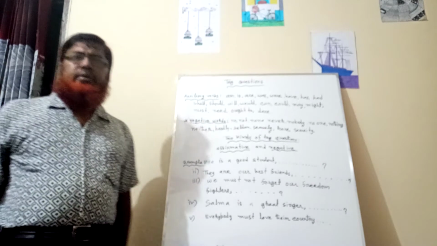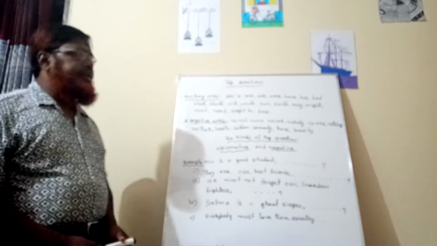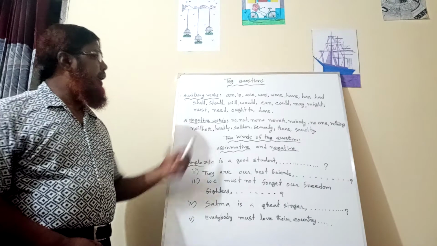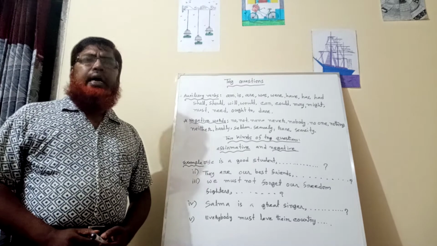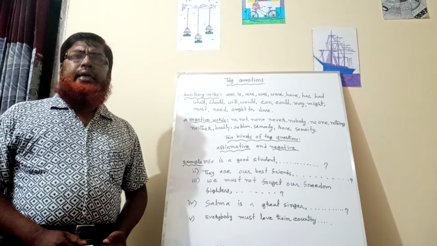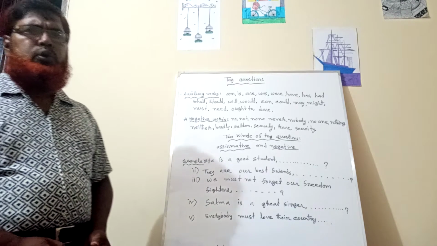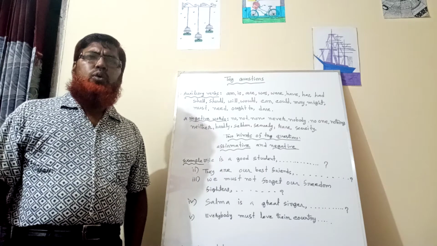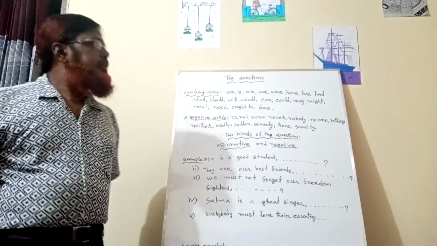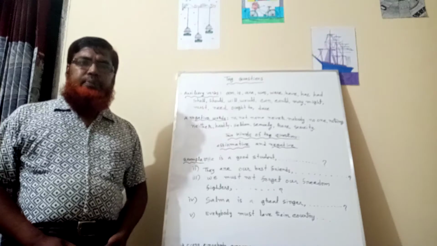Dear student, open your khata and write down these auxiliary verbs: am, is, are, was, were, have, has, had, shall, should, will, would, can, could, may, might, must, need, ought to, dare.